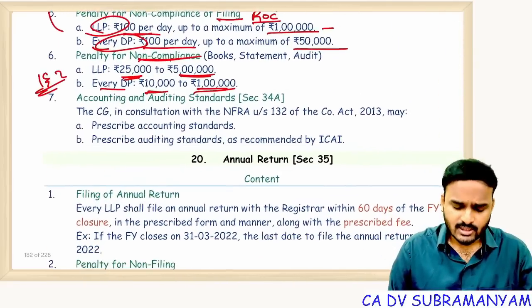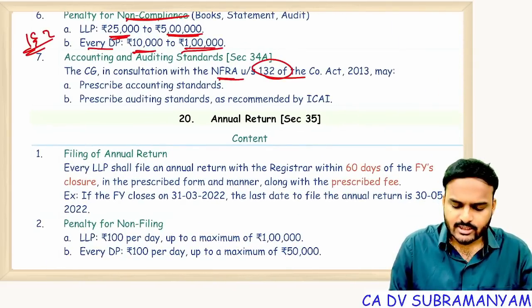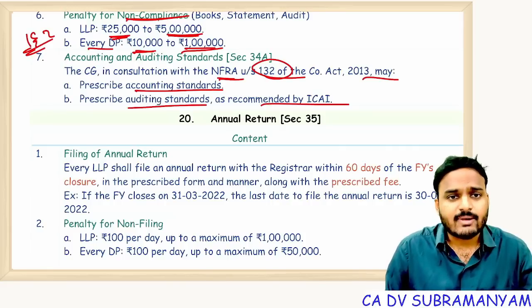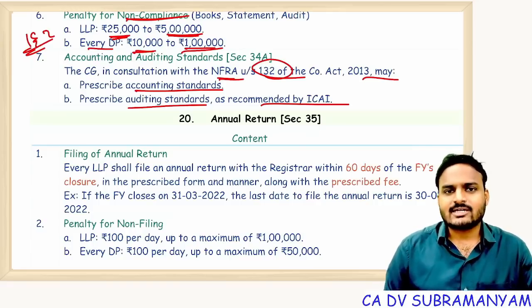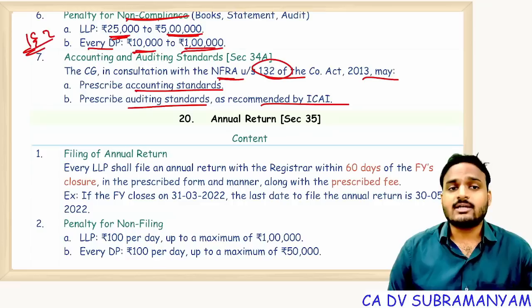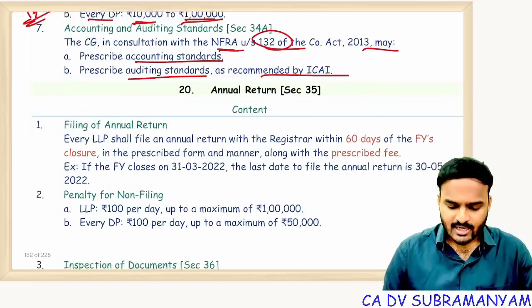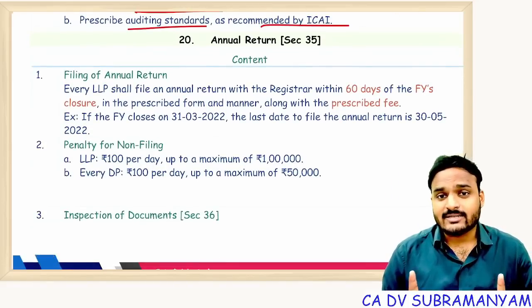Can I proceed? Accounting and auditing standards. CG in consultation with NFRA under section 132 may prescribe accounting standards, may prescribe auditing standards as recommended by ICAI. So financial statements preparation based on accounting standards, who will prescribe? CG prescribe. CG get recommendation from NFRA. NFRA get recommendation from ICAI. That's it. Annual return. Time limit for filing annual return is very important.